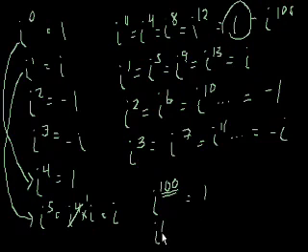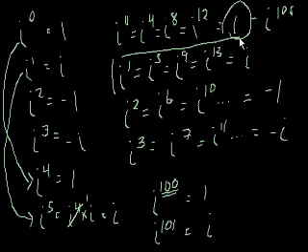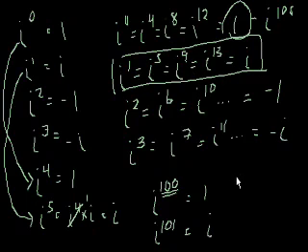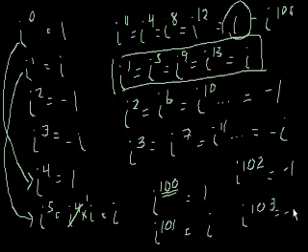Similarly, if I said i to the 101 power, that's going to equal i, right? Because that equals 100 plus 1. So it puts you into this category. 100 is a multiple of 4, and 101 is a multiple of 4 plus 1. i to the 102nd power, similarly, would equal negative 1. i to the 103rd power would equal negative i. I hope you understand what I'm doing here.